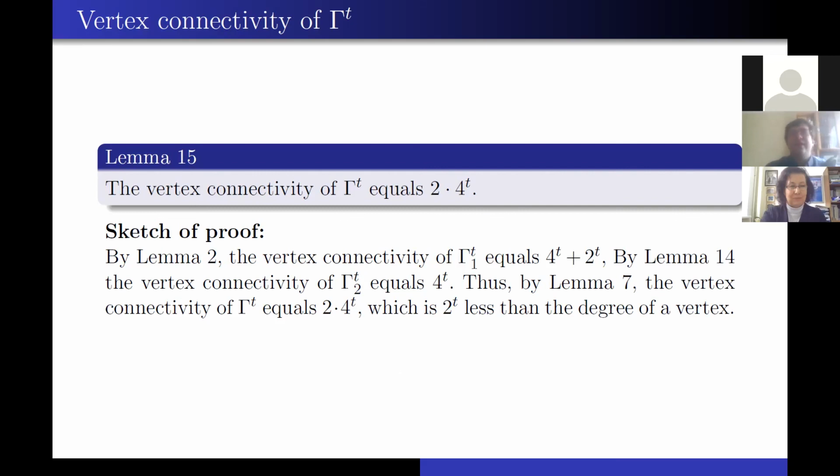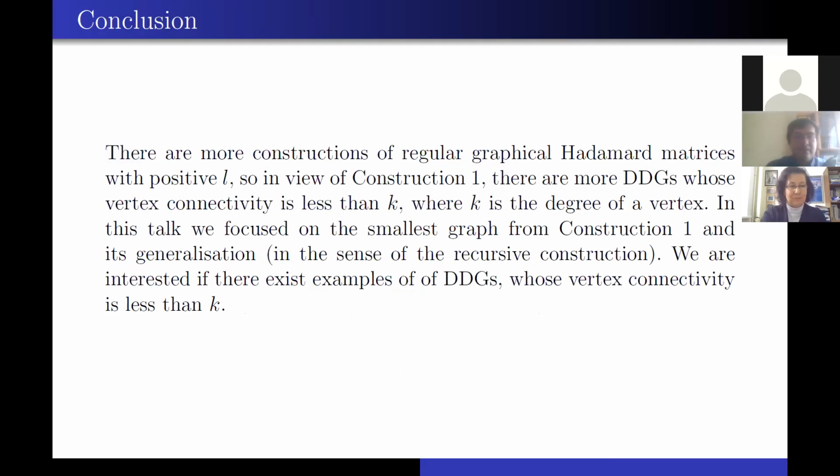vertex connectivity of graphs from construction 1, we have that the vertex connectivity of gamma t equals 2 times 4 to the power t, which is actually 2 to the power t less than the degree of the vertex. So we can have a divisible design graph with vertex connectivity less than any power of 2. And there are more constructions of regular graphical Hadamard matrices with positive L. So in view of construction 1, there are more DDGs whose vertex connectivity is less than k, where k is the degree of the vertex.